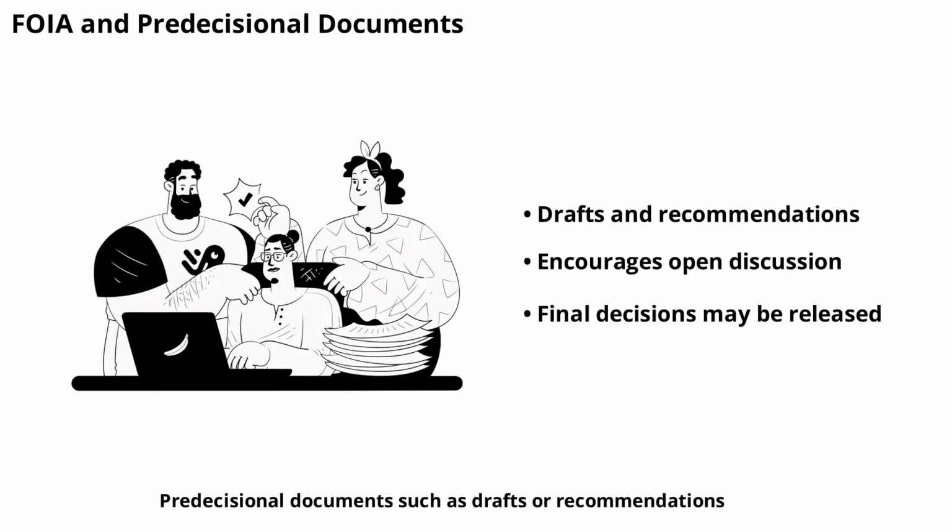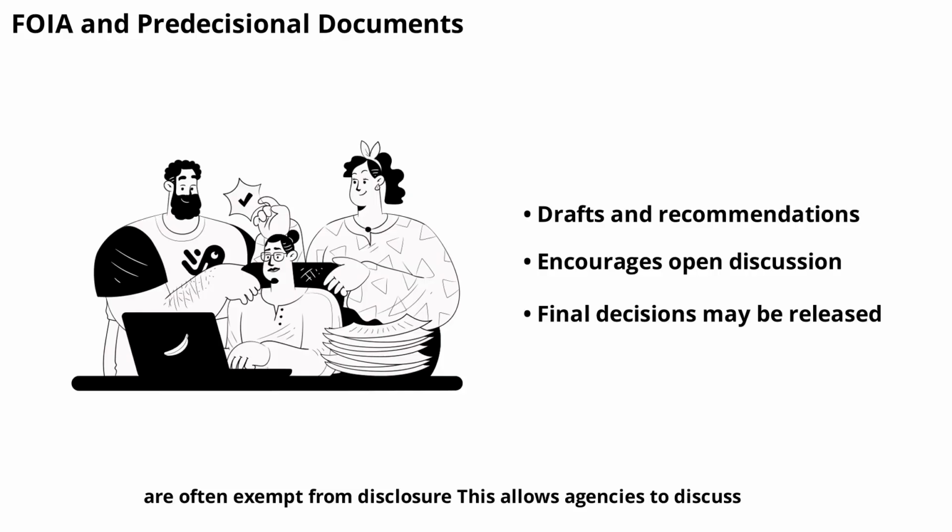Pre-decisional documents, such as drafts or recommendations, are often exempt from disclosure. This allows agencies to discuss and develop policies without outside pressure. Once a decision is made, the final documents may become available through FOIA.